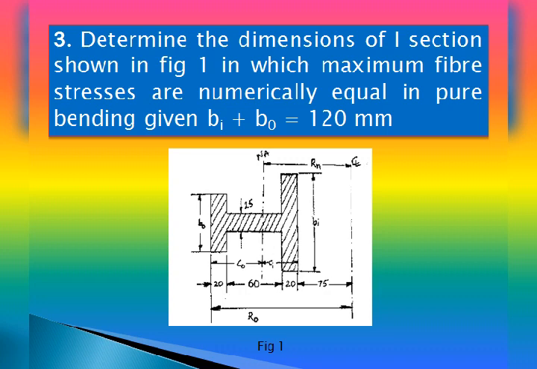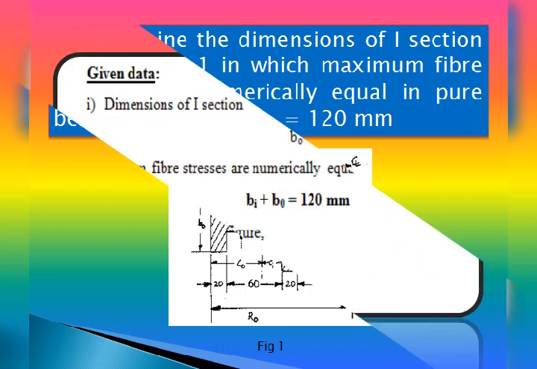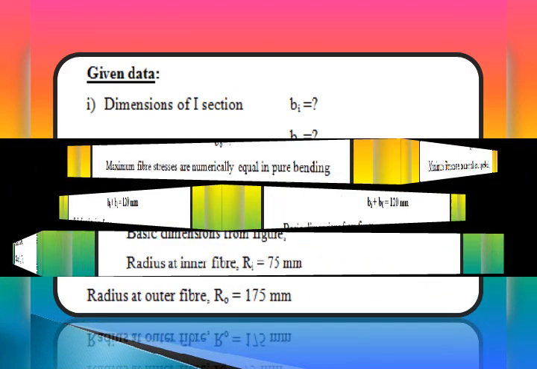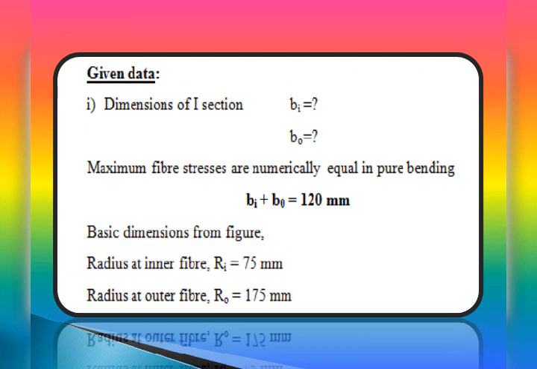So now we'll list out the given data from the problem. Determine the dimensions of the I section. From the figure it is clear we must find Bi, the inner cross section width, and B naught, the outer cross section width. Those two dimensions we are supposed to find, along with the Rn and R naught. Maximum fiber stresses are numerically equal in pure bending, that condition is given, and also the condition that the summation of Bi plus B naught is equal to 120 mm.